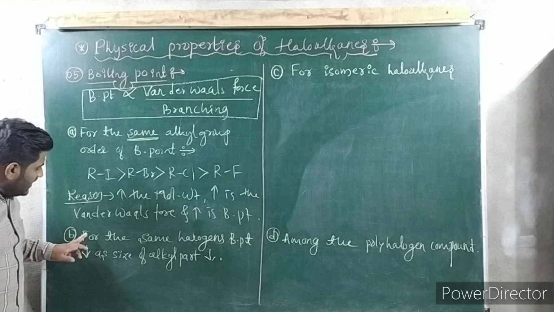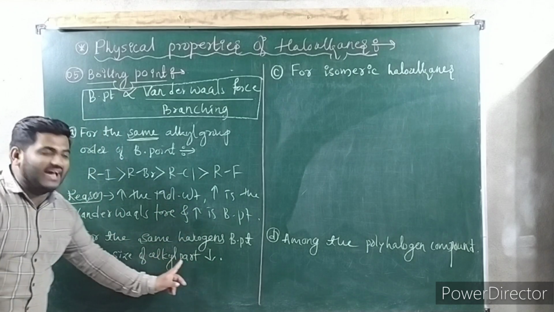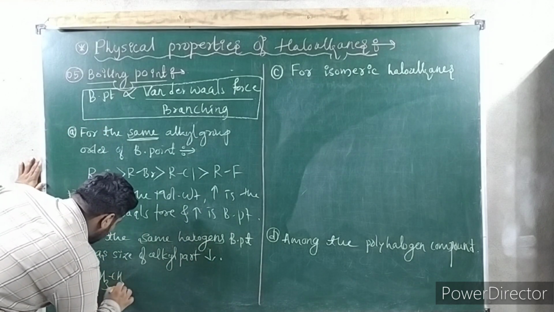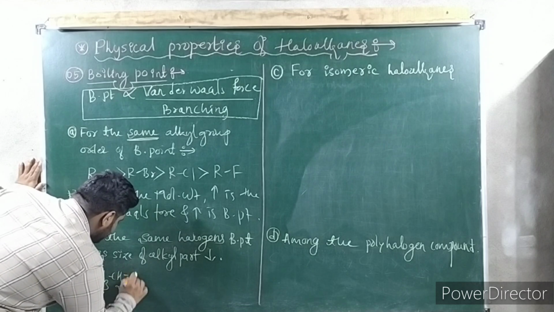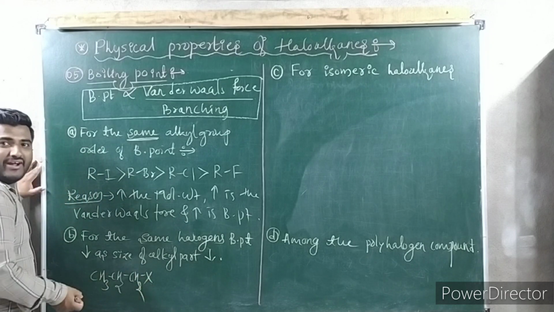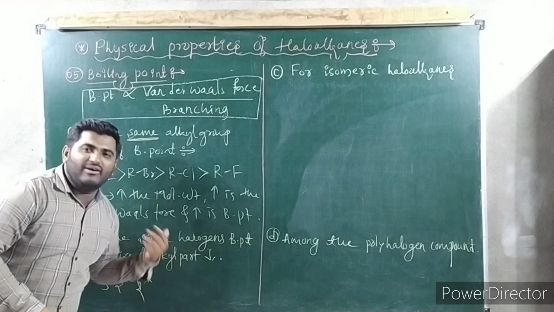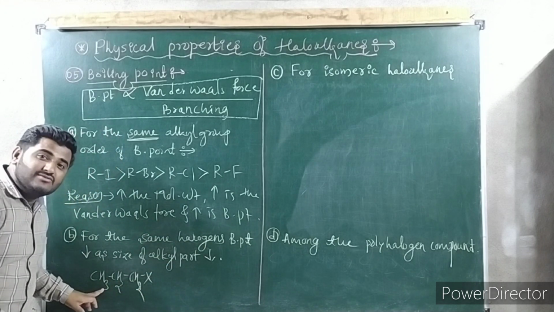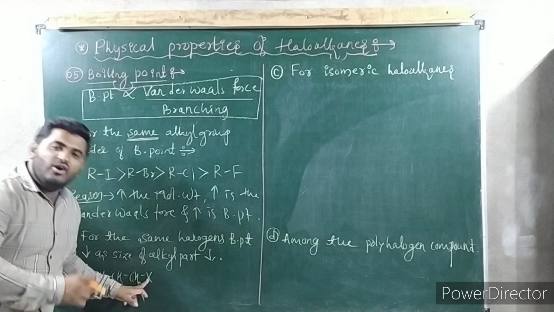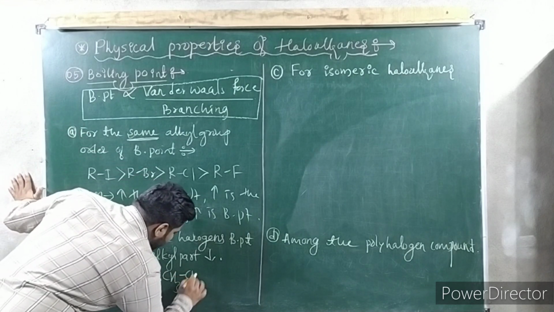Yes. Talking about the next one: for the same halogen, boiling point decreases as the size of the alkyl part decreases. Meaning, I will take an example and you will come to know. CH3CH2CH2X, propyl halide, you have taken. You can take Cl, Br, I, whatever. Here we are talking about the size of the alkyl part. For the same halogen, you have to take the same halogen. Either you take chlorine or bromine, any one you have to fix. Now for the second example, I will take just decreasing the number of carbon atoms.